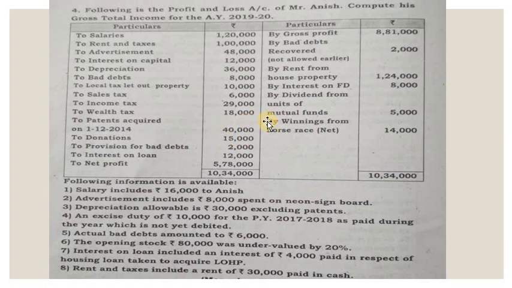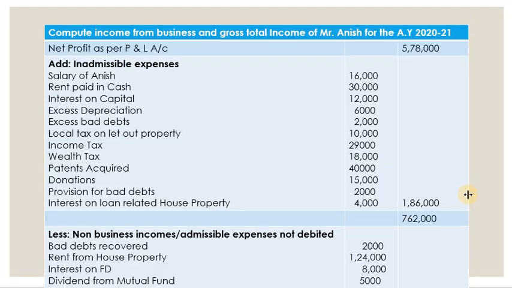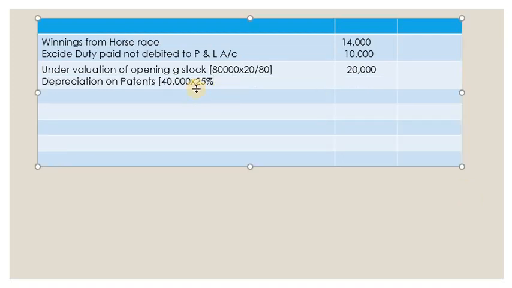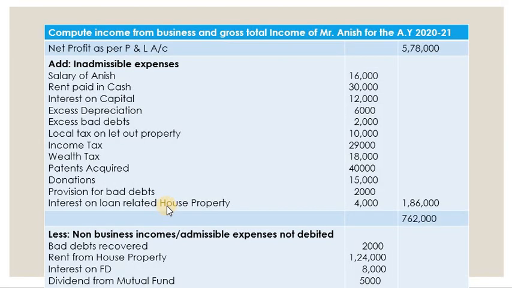The rate of depreciation is not given, so for all intangible assets, the rate of depreciation is 25%. Let's give the depreciation because it's not debited. But while calculating the depreciation, we have to see how many days the asset has been used. Let's go to the problem once again.